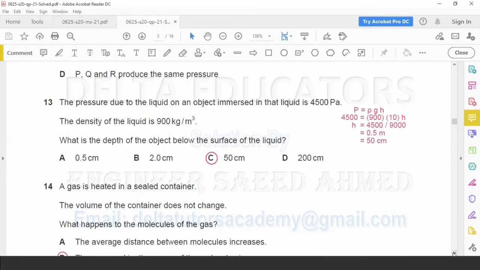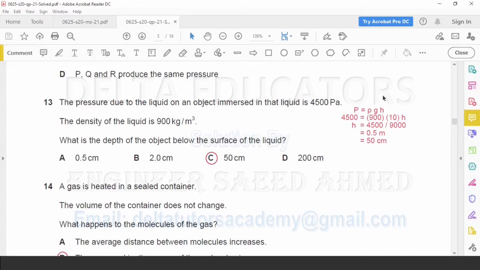Question number 13. The pressure due to the liquid on an object immersed in the liquid is 4500 Pascal. The density of the liquid is 900 kg per meter cube. What is the depth of the object below the surface of the liquid? Pressure exerted by a liquid is given as P equals rho g h, where P is pressure, rho is density, g is gravitational field strength, and h is height, or we can say h is the distance from the surface of the liquid to the point where we have to calculate the pressure.